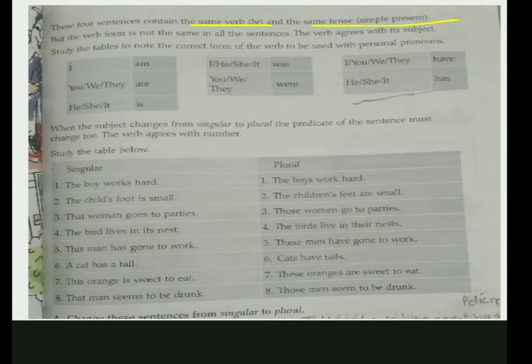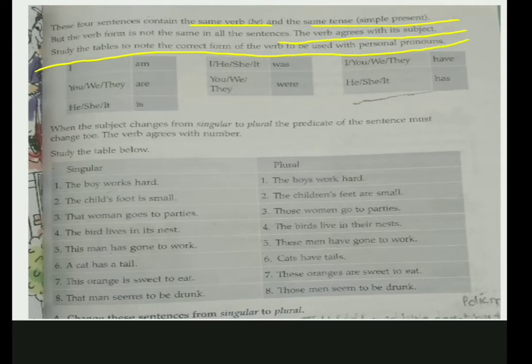The verb, underline this with me. The verb agrees with the subject. Study the table to note the correct form of the verbs with personal pronouns.